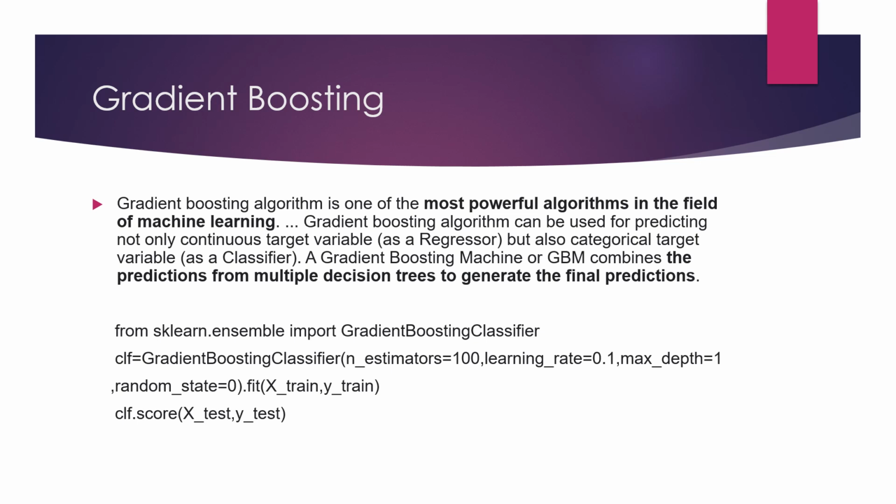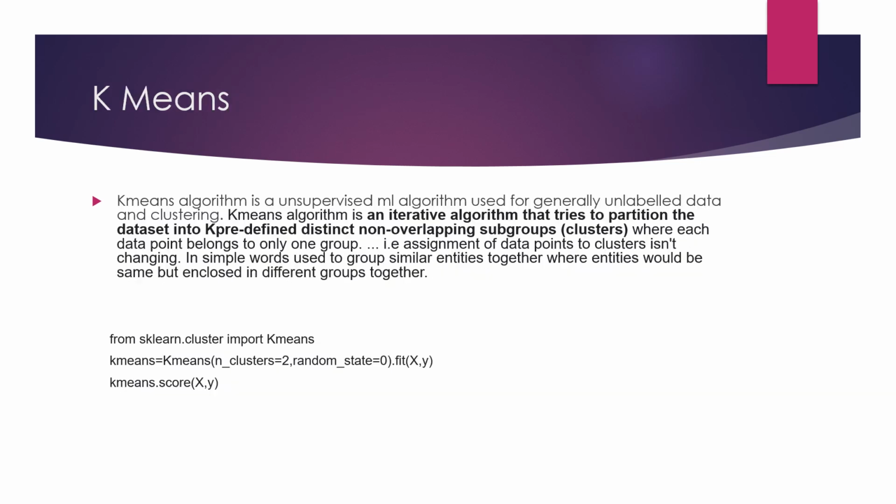Now I will move on to the next slide. We have completed most of the classification and regression algorithms. We can also learn some more ensemble techniques. We focused on only two techniques, random forest and gradient boosting. We can also learn about AdaBoost, XGBoost, which is known as extreme gradient boosting, or the extra trees classifier. These are some advanced algorithms, and we will not focus on them. So the supervised learning part is done.